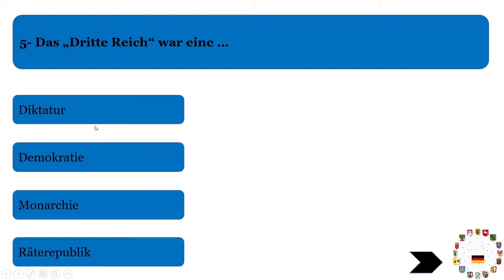Now the next question is, "Das Dritte Reich war eine..." Just remember this term, the Dritte Reich or the Third Reich is the same era starting from 1933 to 1945, which was eine Diktatur, not a democracy, not a monarchy, not a Räterepublik. Räterepublik is a combination or confederation of different states. So we have already seen that the Dritte Reich, from 1933 till 1945, was a dictatorship. It is the correct answer.